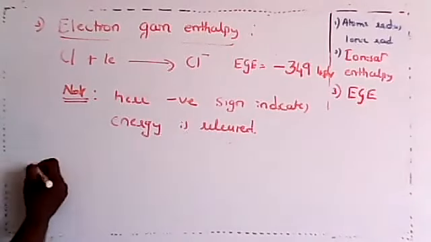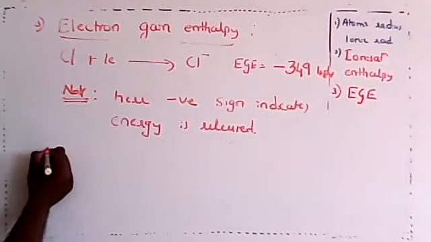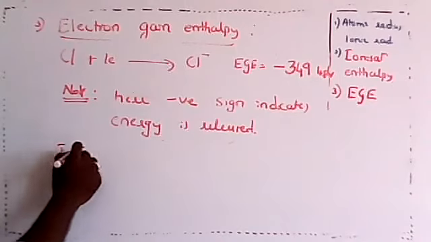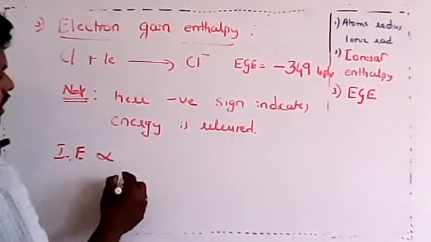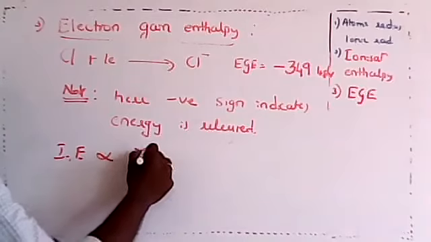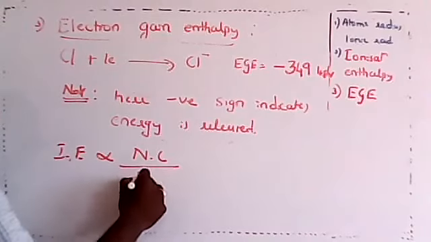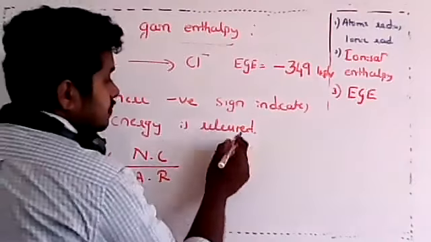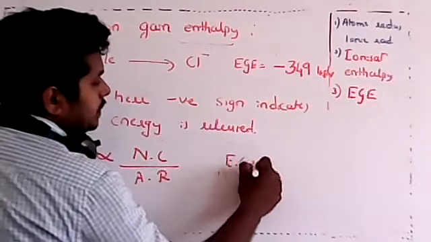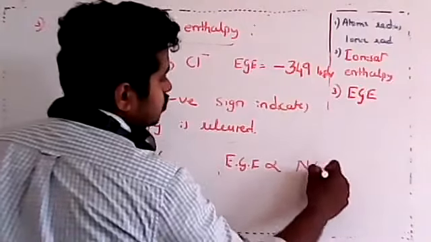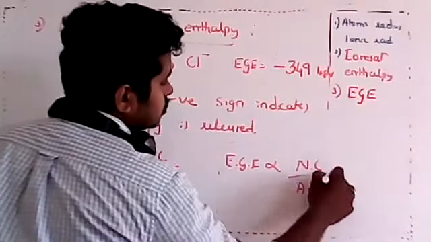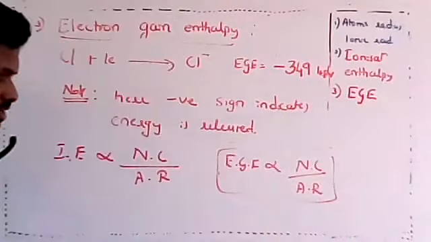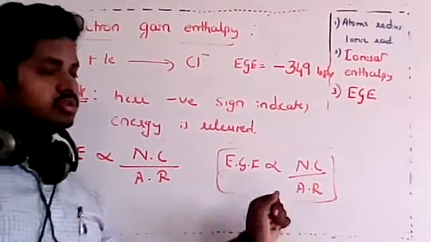What is the next one now? Next one is how the ionization enthalpy was dependent on atomic radius. Ionization enthalpy was directly proportional to nuclear charge and inversely proportional to atomic radius. Same way, electron gain enthalpy is also directly proportional to nuclear charge and inversely proportional to atomic radius. So dear students, how is the electron gain enthalpy dependent on the size?